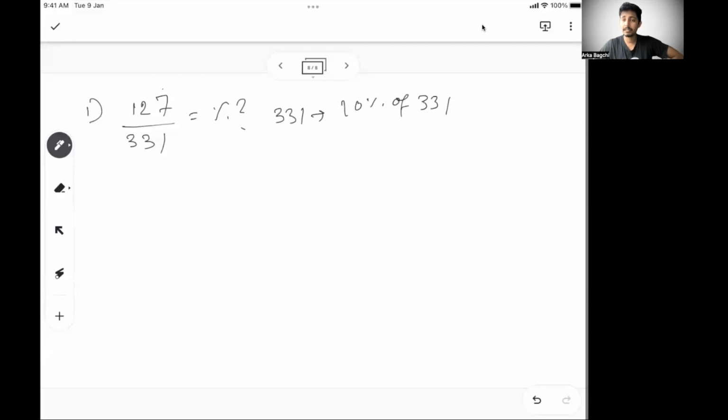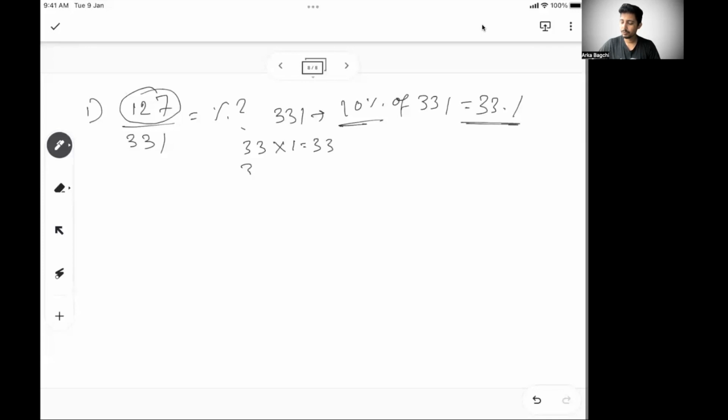First, you find out what is the 10% of that number. 10% of that number is 33.1. So I have to reach 127. So how many times of 33 can I reach which is closest to, but less than, 127? I know 33.1 is my 10%. So I do 33 into 1, 33.